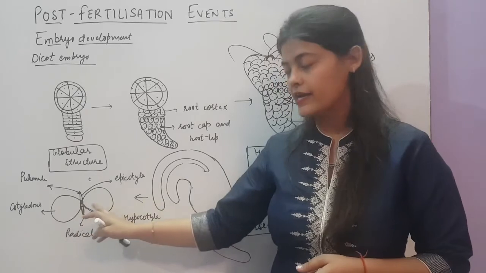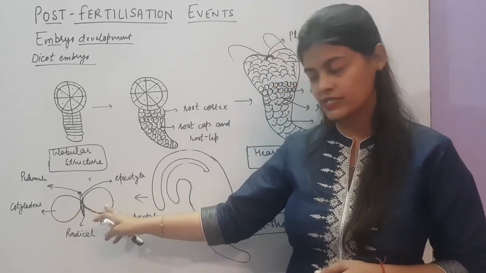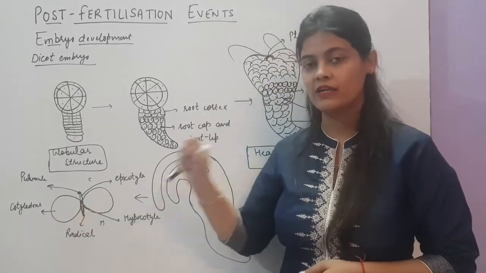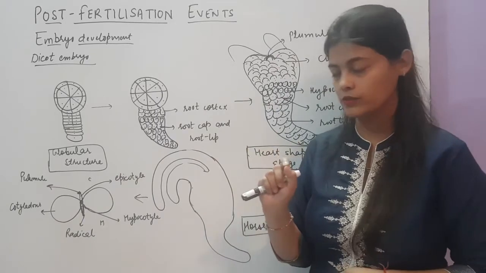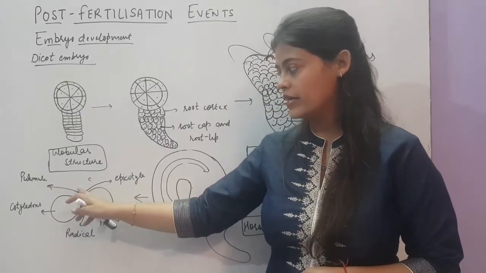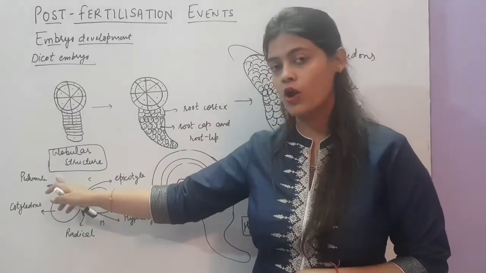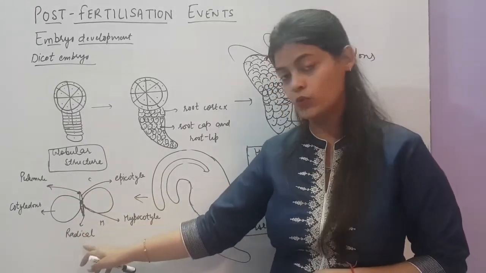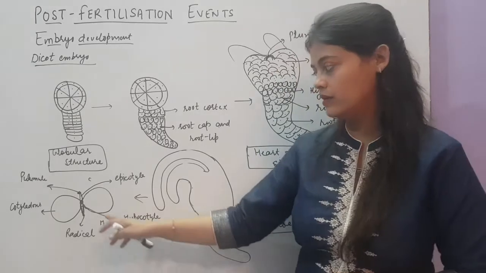At the two sides, these two cotyledons are present, which are attached together at a point called node. Now the part which is the tip of the embryonal axis, which is the upper side, is called plumule, and which is at the lower side is called radicle.